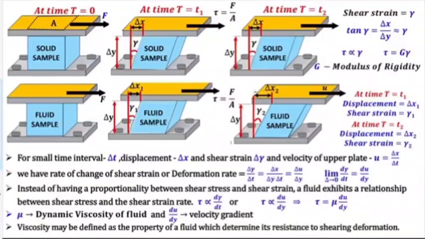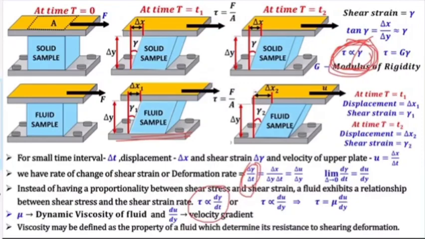So in a solid we had stress directly proportional to strain, because strain was constant. Okay, it was not changing with time. But in the case of a fluid, the strain is changing and it is dependent on time. So that's why we have calculated delta gamma by delta t. Here it was only gamma. For a fluid we have calculated delta gamma by delta t. So in the case of a fluid, shear stress is directly proportional to the rate of shear strain.